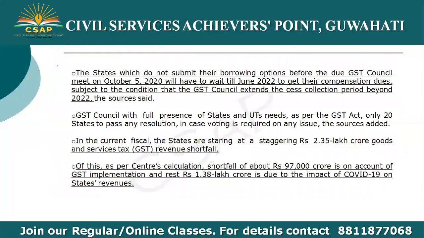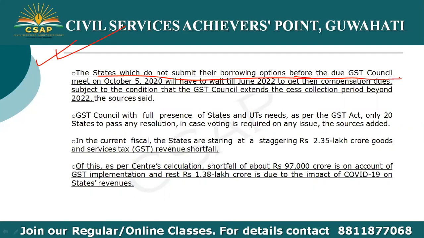So as we know, the states which do not submit their borrowing options before the due GST Council meet on October 5, 2020 will have to wait till June 2022 to get their compensation dues, subject to the condition that the GST Council extends the cess collection period beyond 2022.